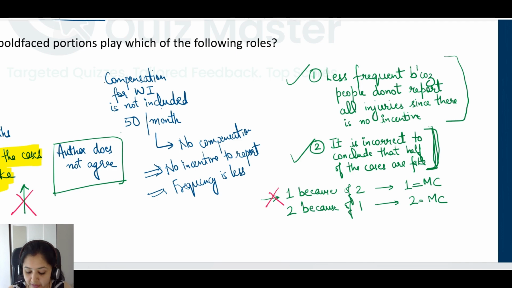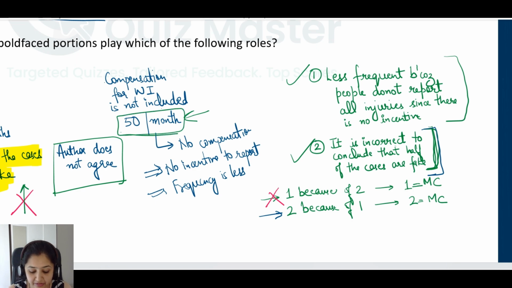Let's check scenario number 2. 2 because of 1. Can we say that because people do not report all injuries, leading to less frequency, it is incorrect to conclude that half of the cases in the other countries are fake? That makes sense, right? Here you are saying that because people here do not report all the cases, this number is not reliable.